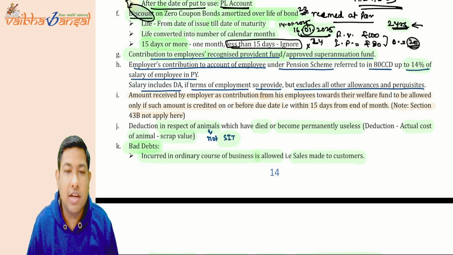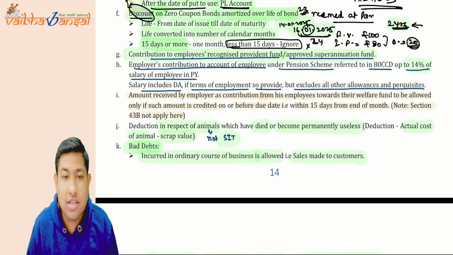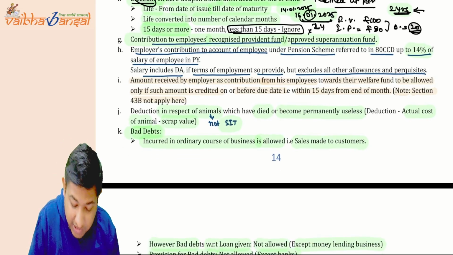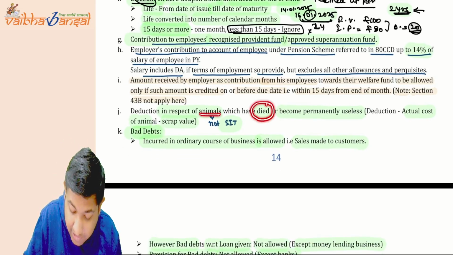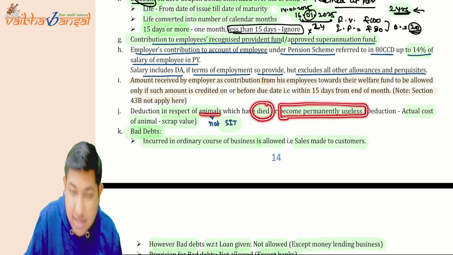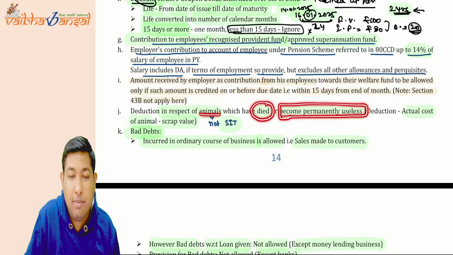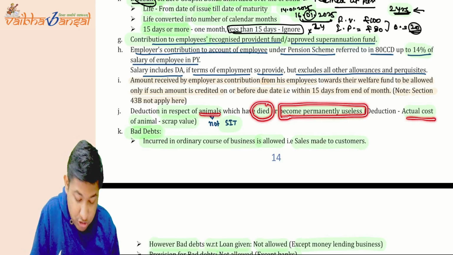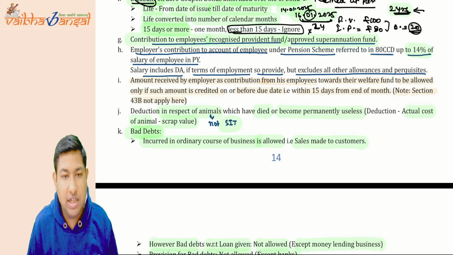Now if you want to take the deduction in respect of an animal which is not stock in trade, then what will be the deduction? You can take the deduction if they have died or become permanently useless, then only you can take the deduction, and the amount of deduction would be actual cost minus scrap value, okay.